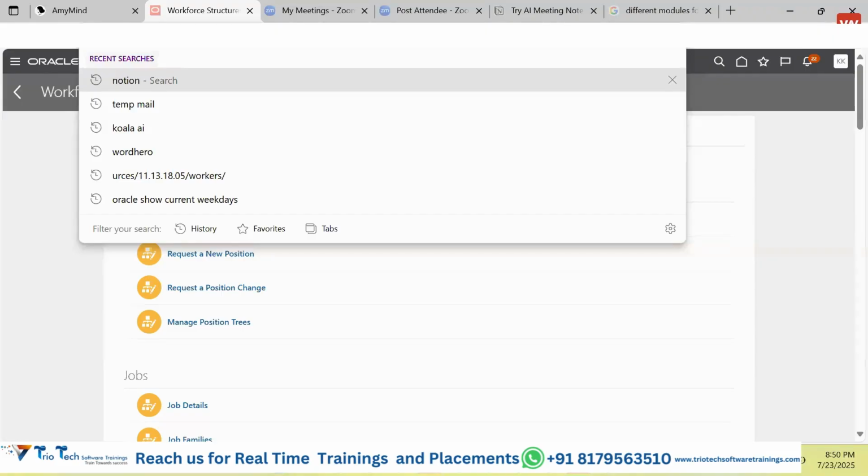If everything is fine, the client will give the sign off that, okay, this is what I have expected and it is working fine, please make it live, please make those configurations live in my production server. So that every real-time transaction, like every new person to be hired, any person to be terminated, any new supplier to be onboarded, any new invoice to be created, any receipt to be settled, all that will be happening in the production environment.